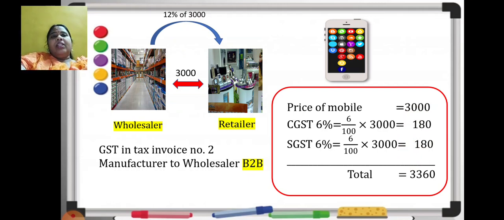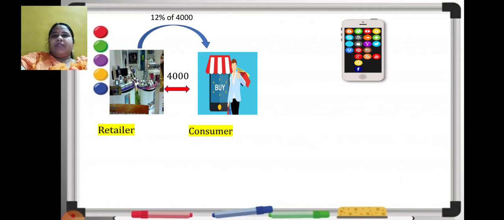So for the retailer, what is the price of the mobile? It's not 3000. Along with GST, it will be 3360. Means he pays an extra 360 rupees as GST. Is it clear? Okay. Then come to the last stage of transaction.